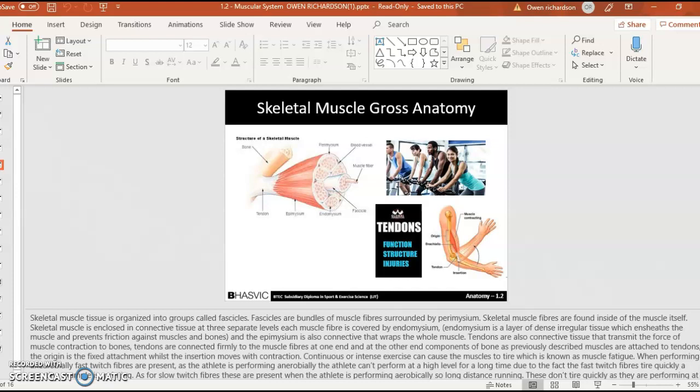Each muscle fiber is covered by endomysium. Endomysium is a large layer of dense irregular tissue which adheres the muscle and prevents friction against muscles and bones. And the epimysium is also connective tissue that wraps the whole muscle.